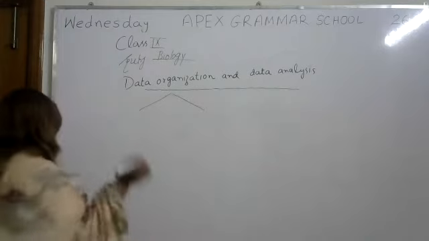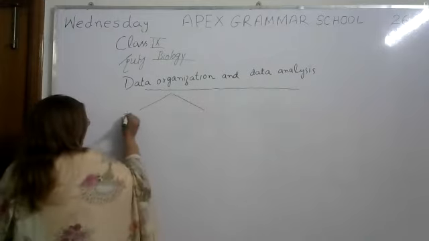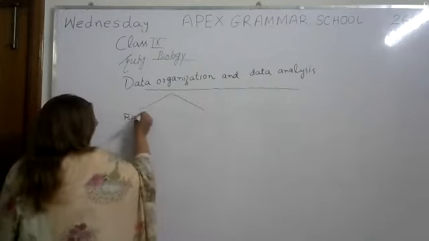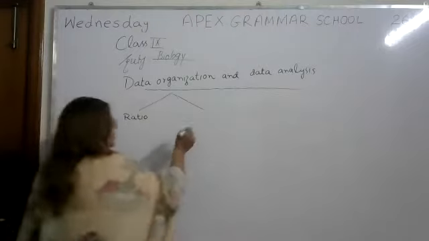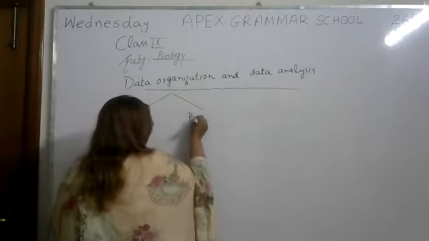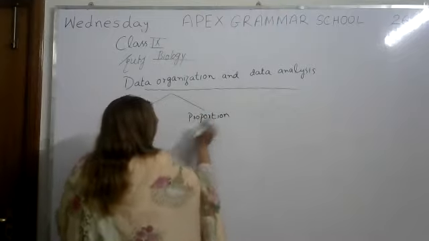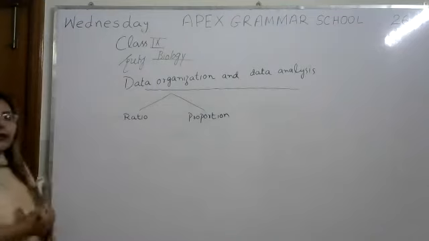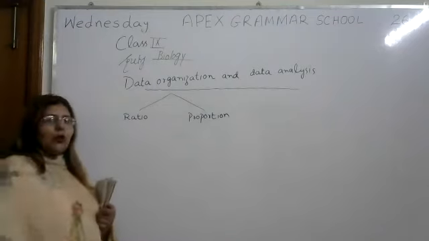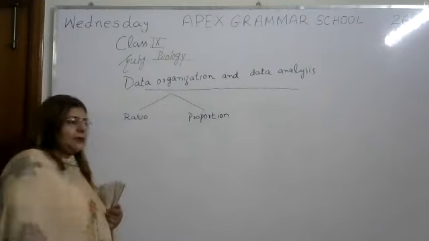First is ratio. We can organize data in the form of ratio, and we can organize data in the form of proportion. These two words are not new for you. Definitely, you also did ratio and proportion in your mathematics.